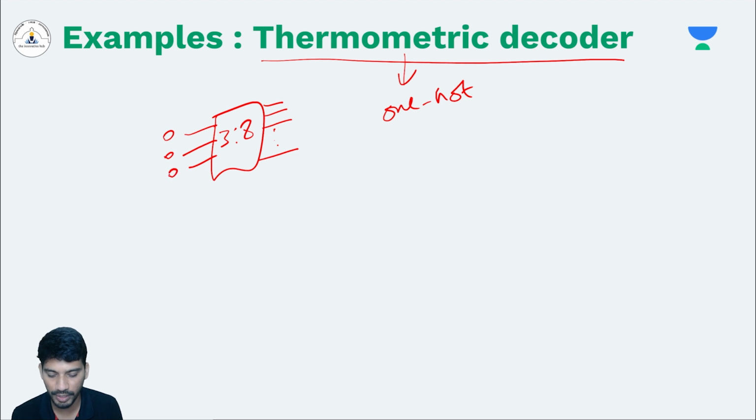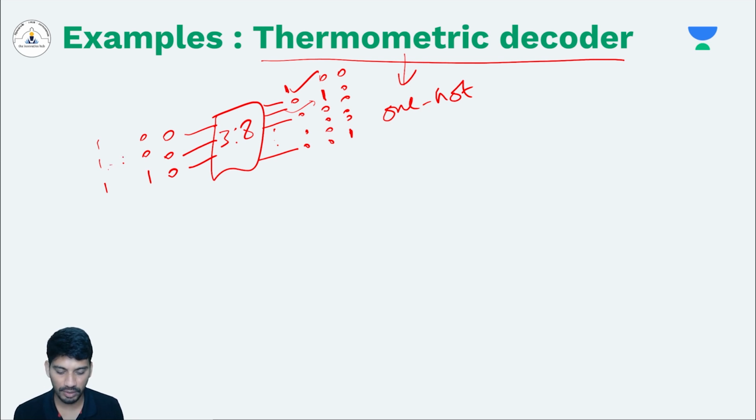Based on the input combination, one of the outputs will be 1 and all the remaining outputs are zeros. If the input combination is 0, 0, 1, then output O1 will be 1 and all the remaining are zeros. Well, if the input combination is all ones, then all these outputs will be 0 and the last one will be 1. Right?